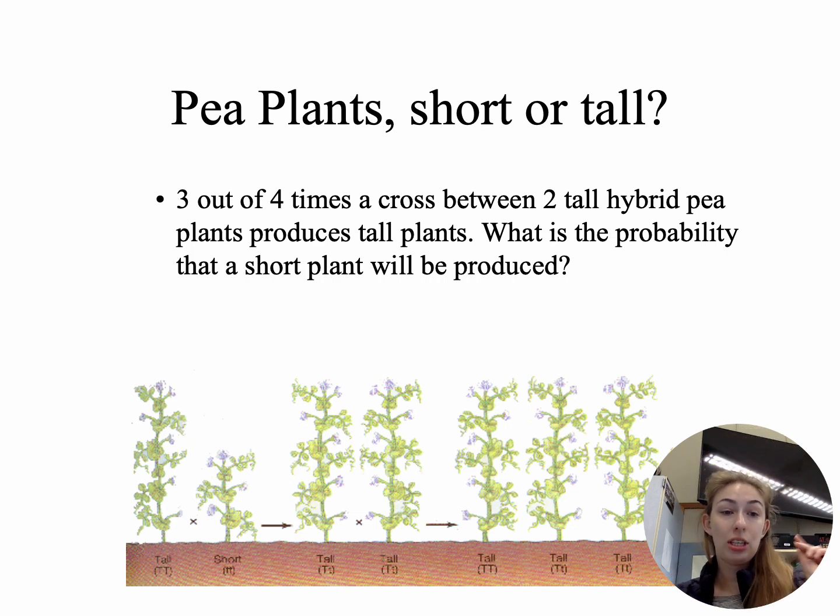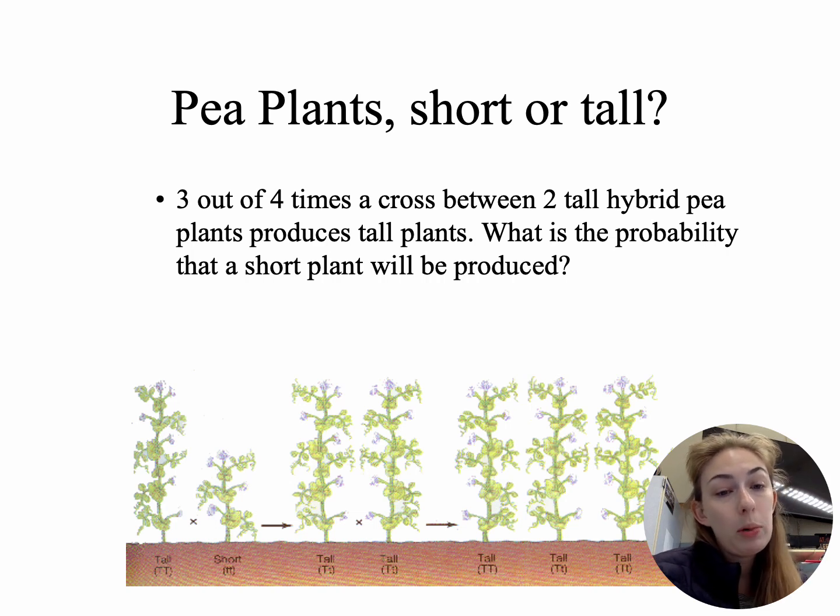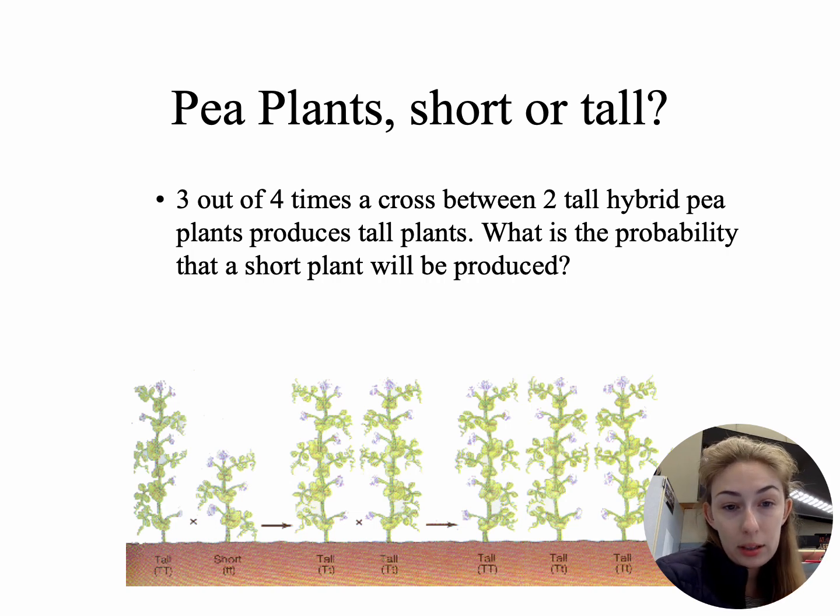He took the capital T, purebred tall plant, and the lowercase t, purebred short plant. When he bred them, he got tall plants, which means that our tall plants are going to be carrying that recessive trait. So it's capital T, lowercase t. Now, if I breed a capital T, lowercase t with a capital T, lowercase t, the results are that I get 3 tall plants and 1 short plant.